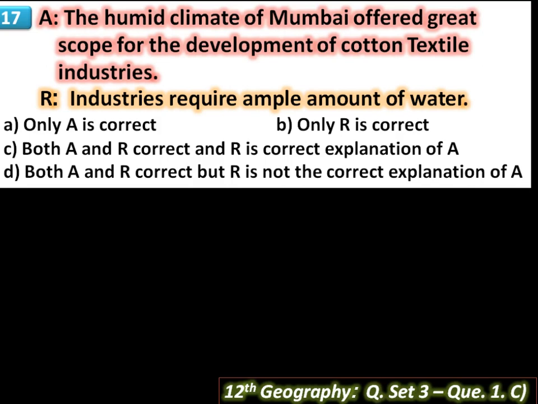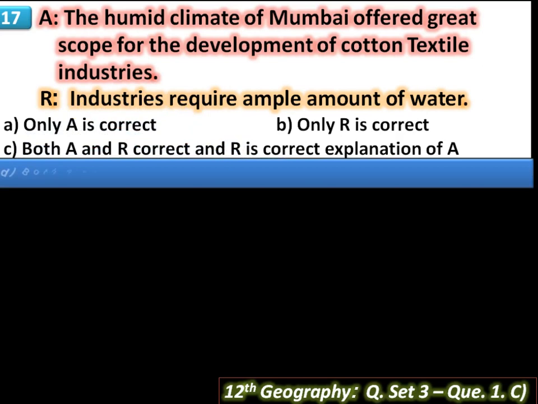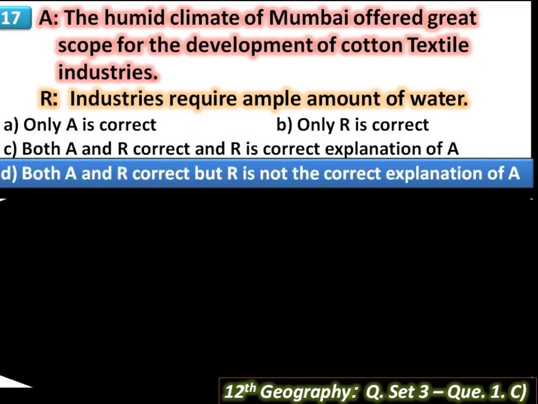Then R, industries require ample amount of water. The sentence is also correct because water for cooling, smelting, washing, such industries are located near the bank of river or near lakes. So every industry needs the required amount of water. So here A and R is correct sentence, but R is not correct explanation of A.